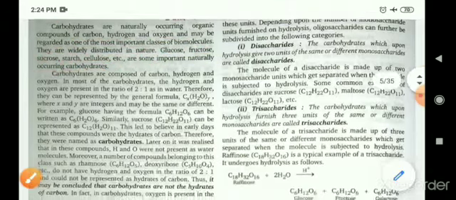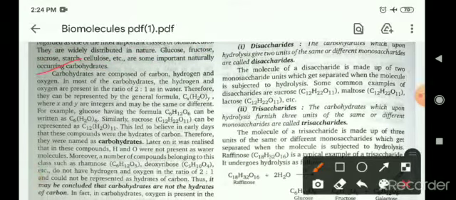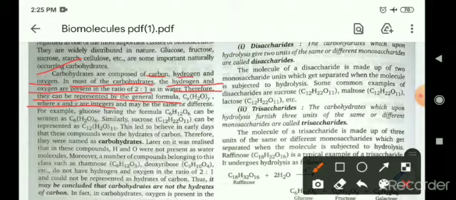As we know, carbohydrates are composed of carbon, hydrogen and oxygen. In most of the carbohydrates, the hydrogen and oxygen are present in the ratio of 2 to 1 as in water. Therefore, they can be represented by the general formula Cx(H2O)y, where x and y are integers and may be the same or different.